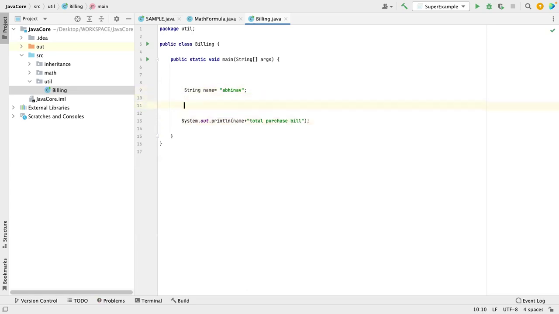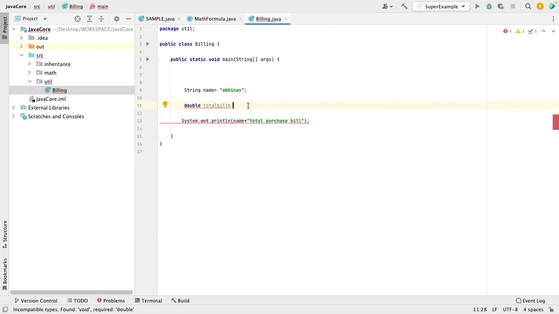Let's assume double total bill equal to. I know that Abhinav has purchased like 10 to 20 items.